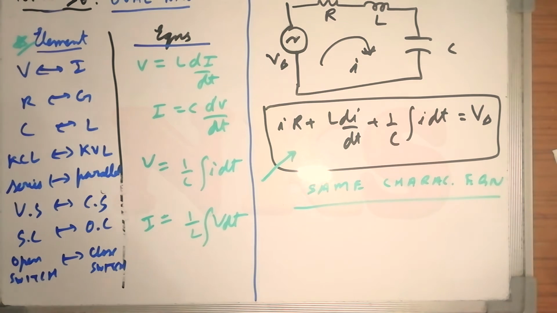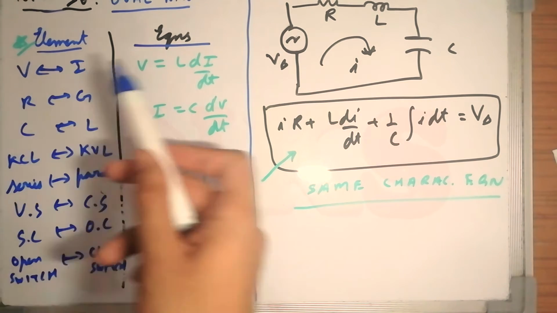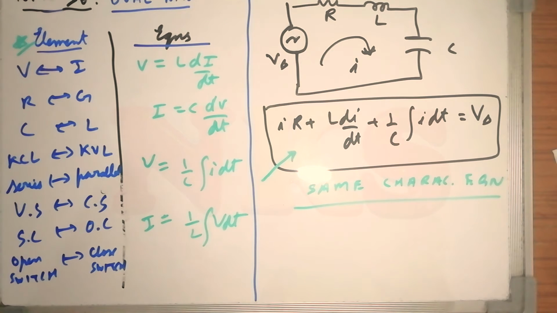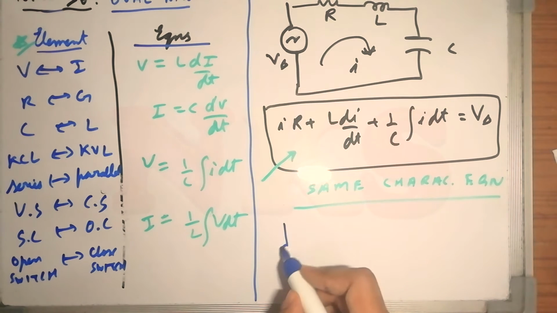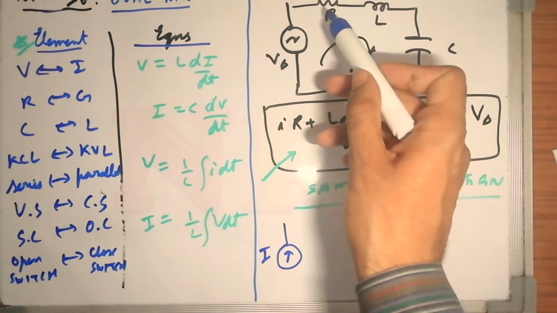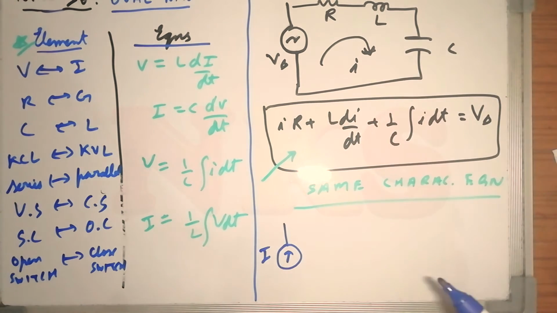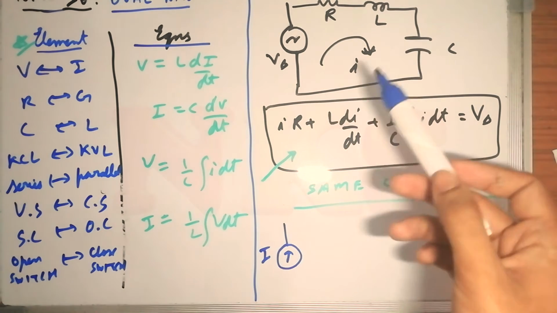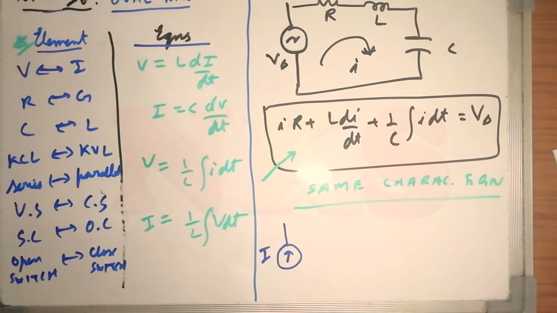I have told you that you have to replace the voltage source by the current source, that is I. Now R, L and C are connected in series, so you have to connect them in parallel. That is, series connection becomes parallel.